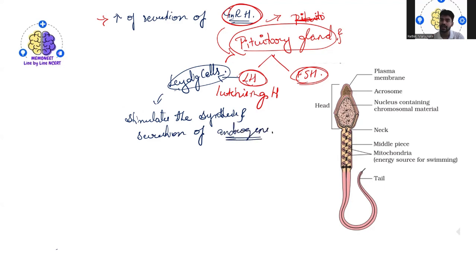Why is androgen secretion very important? Androgens, in turn, stimulate the process of spermatogenesis.